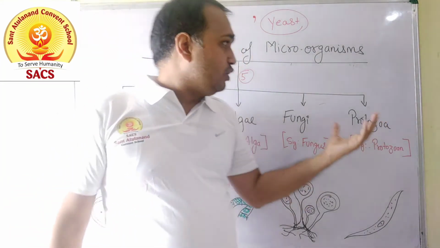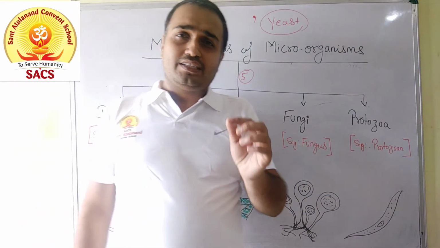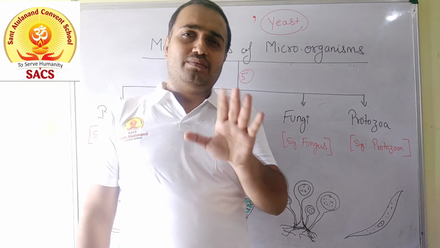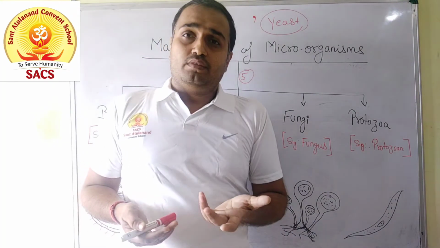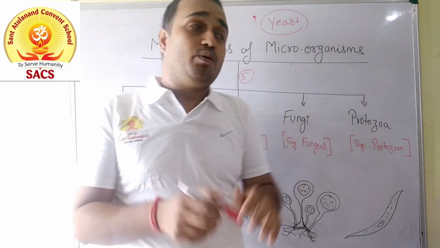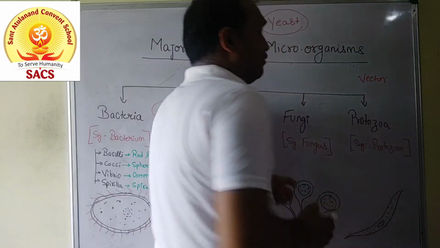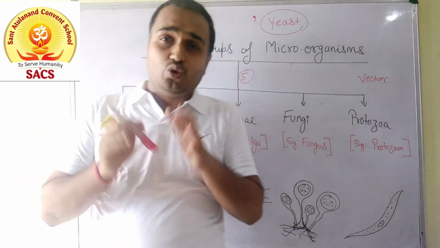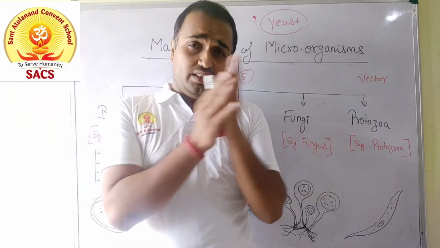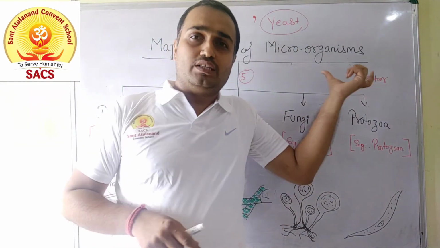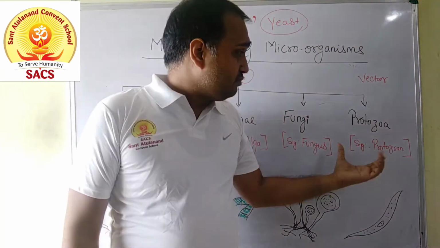Now finally we come to the last group of microorganisms, that is protozoa. Protozoa, it is a very special group of microorganisms. That means they cannot spread by their own. इसको spread किया जाता है with the help of a vector. Vector means those agents which carry the pathogen from one place to another. That special group of organisms is called a vector. Okay, protozoa. It is a type of organism.